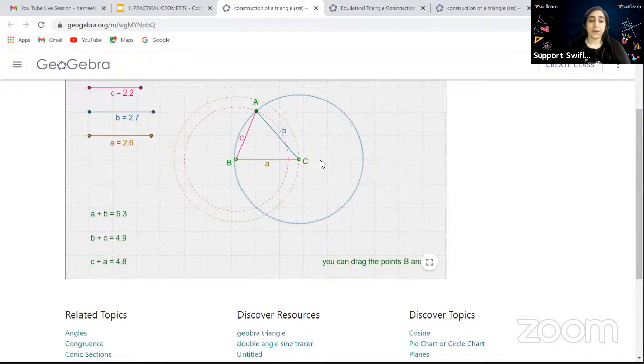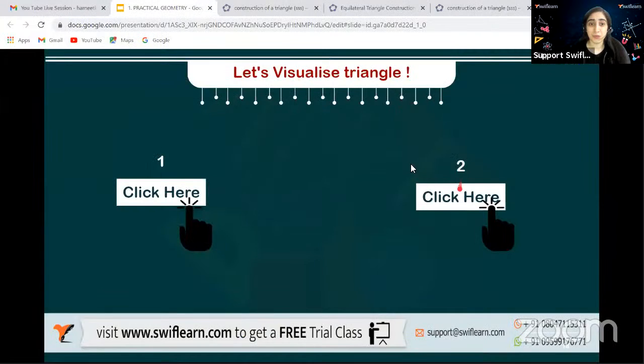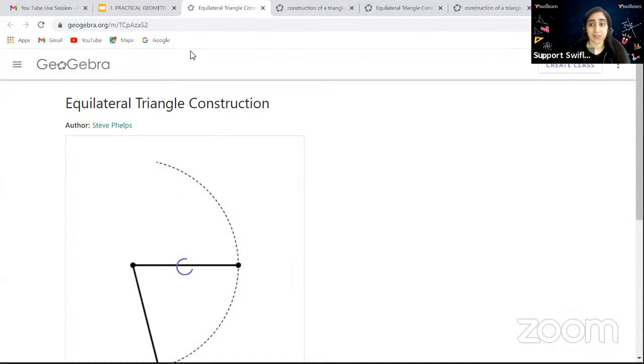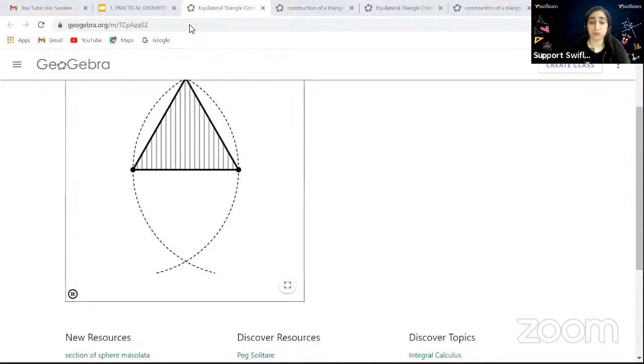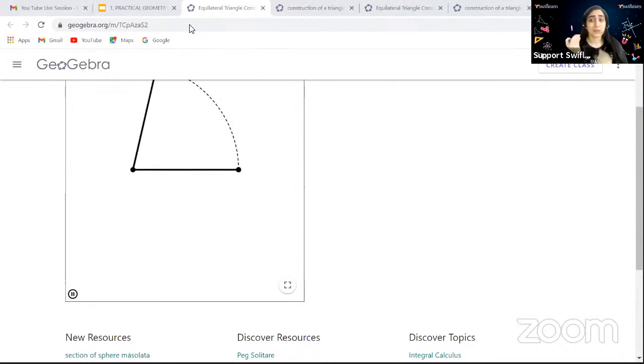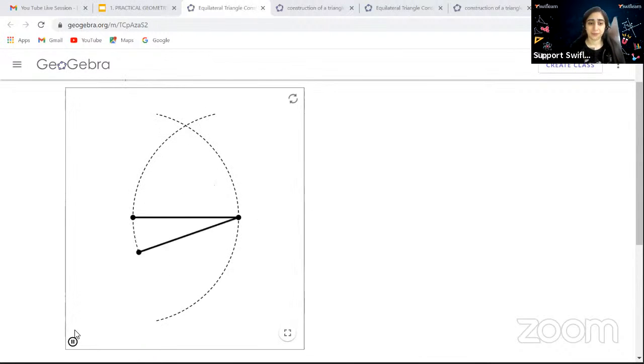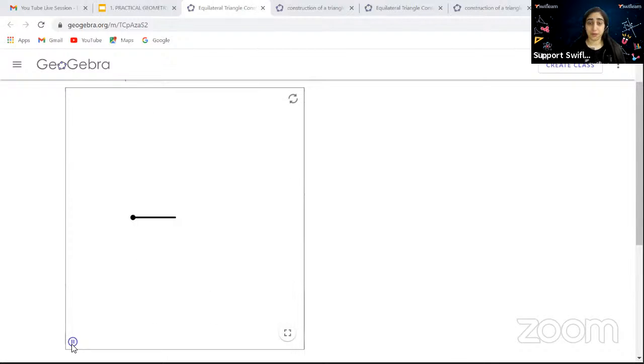Okay. All right. Now, I hope you know how to make a triangle. Easy. Okay. So let's make an equilateral triangle. See how it's possible to make an equilateral triangle. That is pretty easy. You don't have to measure, you don't have to open the compass again and again. You just open it once and you're good to go. So how do you make it? Let me start from the start.